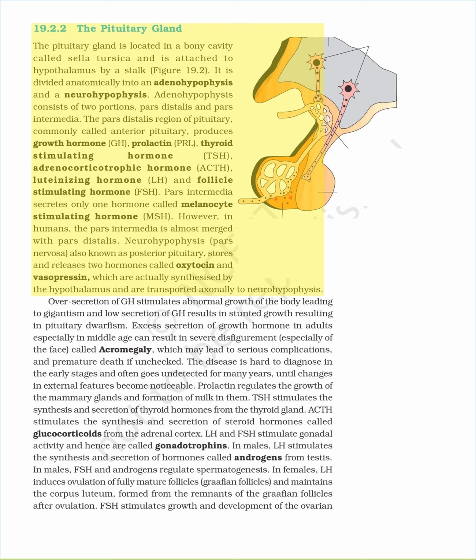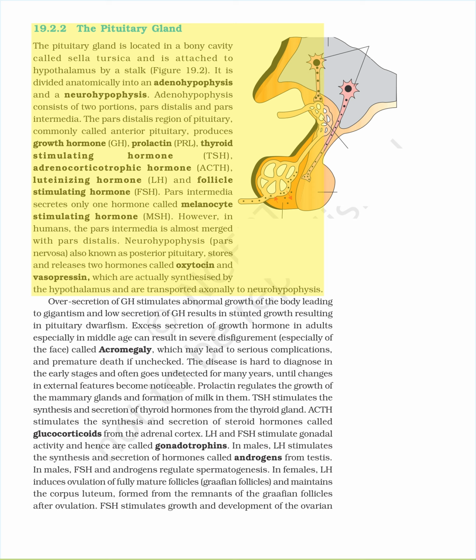The pars distalis region of pituitary, commonly called anterior pituitary, produces growth hormone, GH, prolactin, PRL, thyroid-stimulating hormone, TSH, adrenocorticotropic hormone, ACTH, luteinizing hormone, LH, and follicle-stimulating hormone, FSH. Pars intermedia secretes only one hormone called melanocyte-stimulating hormone, MSH. However, in humans, the pars intermedia is almost merged with pars distalis.